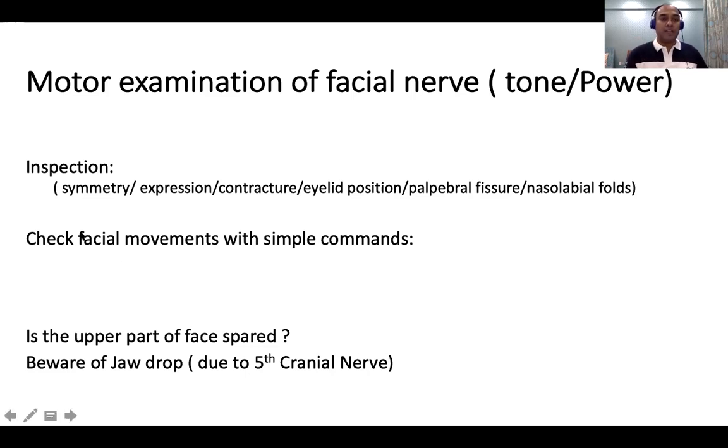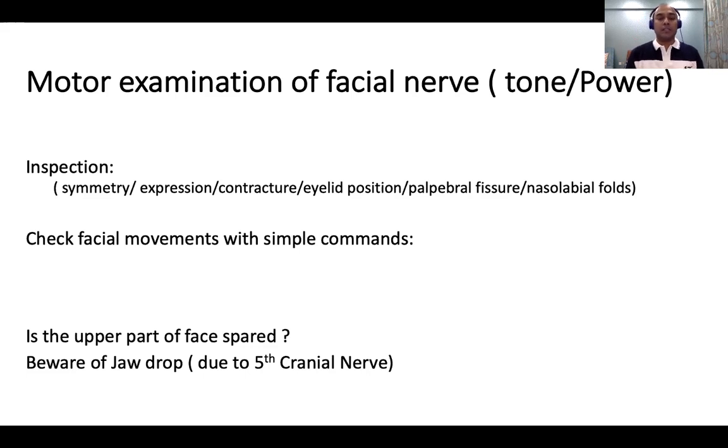And we check facial movements with very simple commands. The most important command is to ask to look up with both the eyes. That is the frowning action, because that will very easily say whether it is upper motor or lower motor. When you ask to look up, in a lower motor lesion there is a complete paralysis of half of the face, whereas in upper motor the upper half of the face is spared.